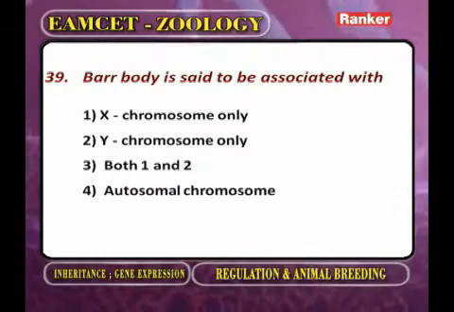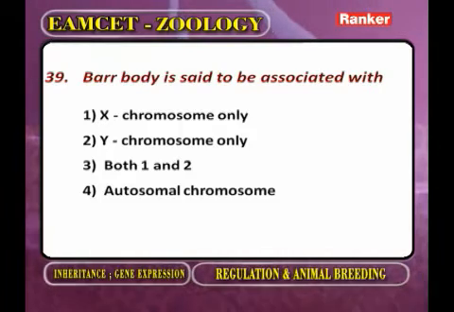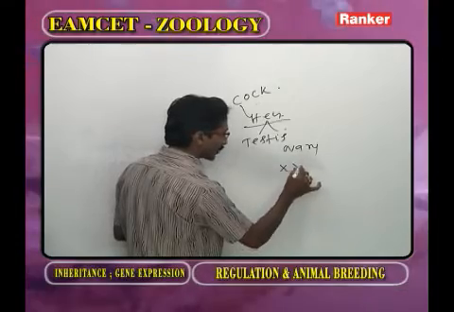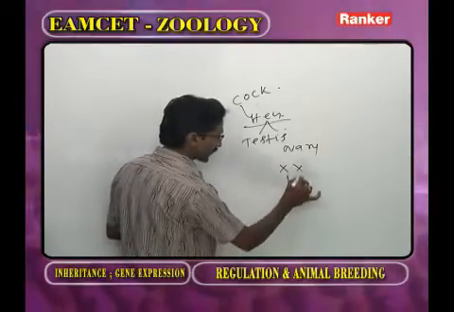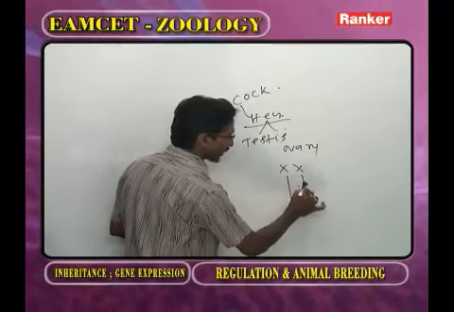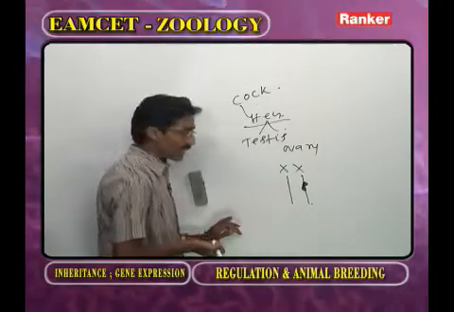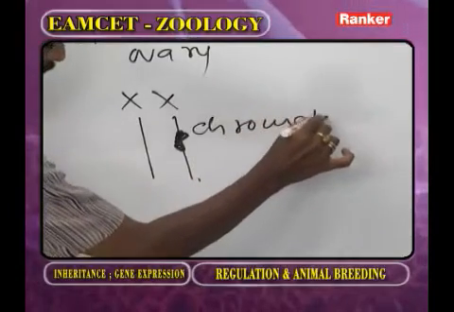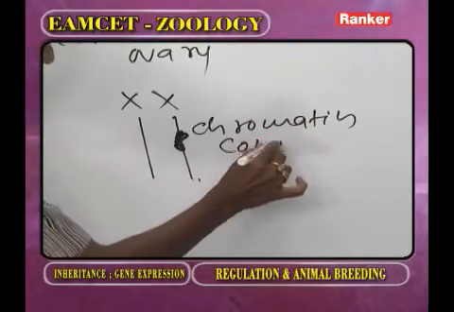The last but one question. Bar body is said to be associated with, in case of female human beings, 2 X chromosomes being present. Now in one X chromosome, here and there the chromatin material is condensed.